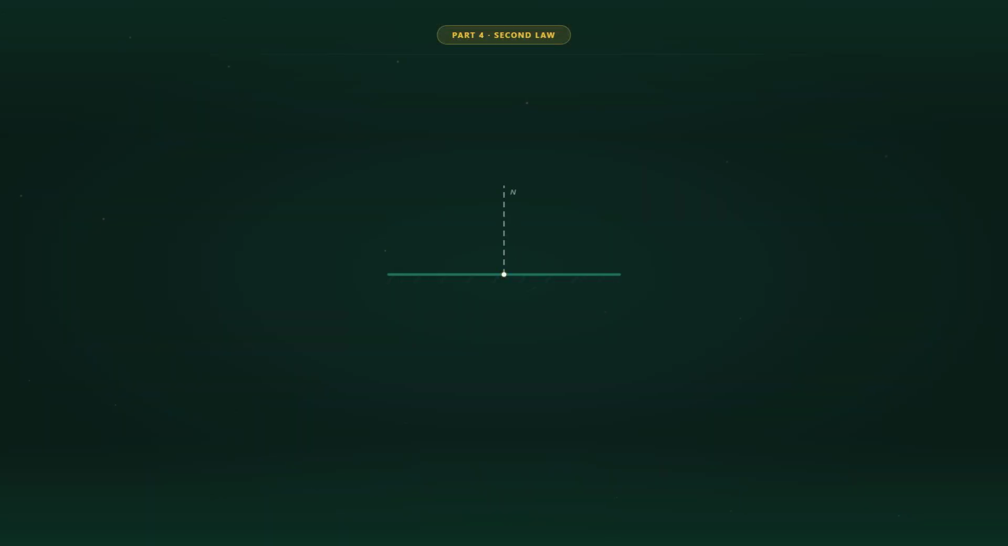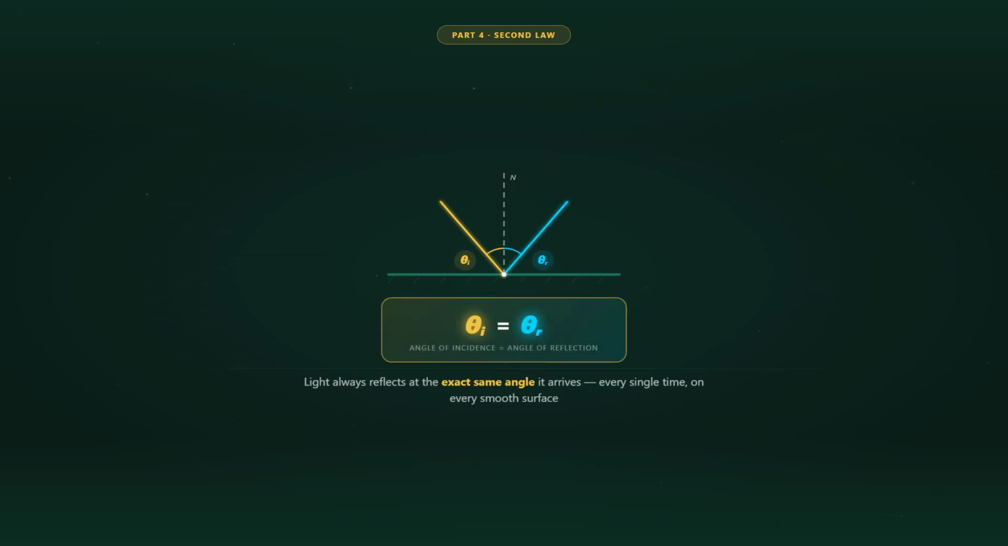The second law is the most important one. The angle of incidence is always equal to the angle of reflection. Light hits at 30 degrees. It bounces back at exactly 30 degrees. 45 degrees in, 45 degrees out. Always equal, always predictable. Theta I equals theta R.